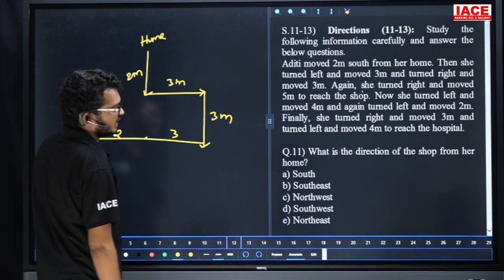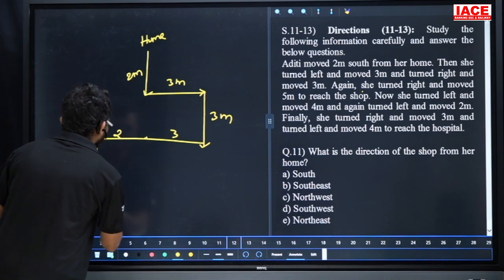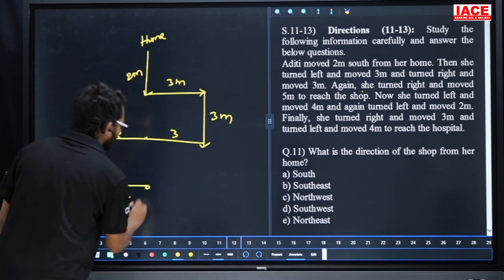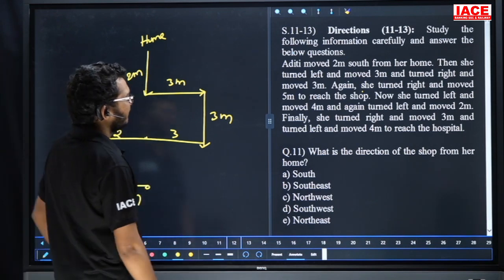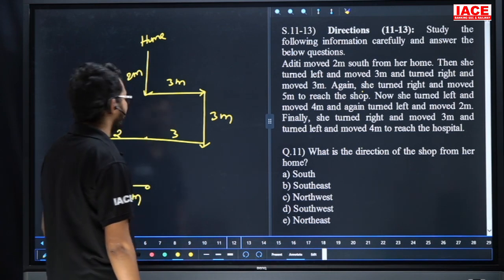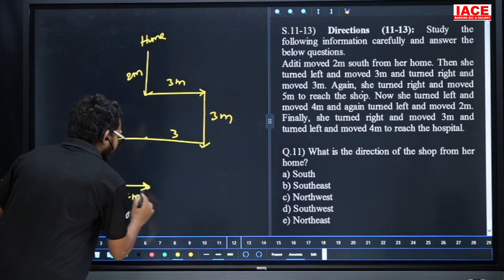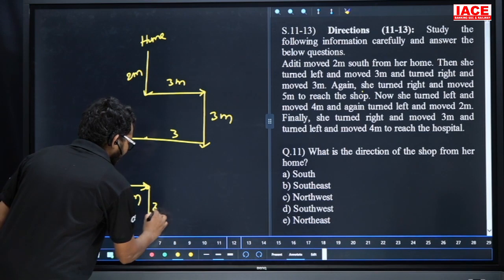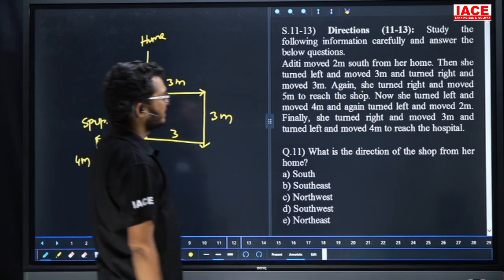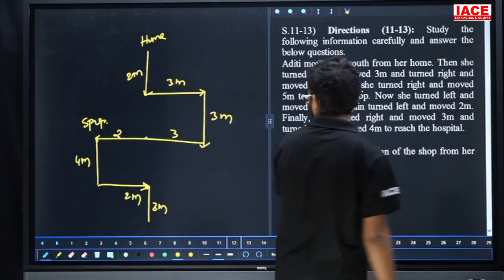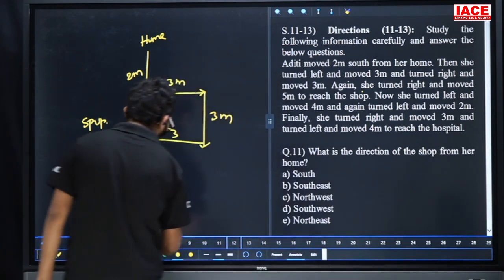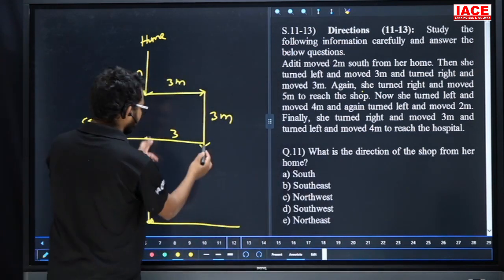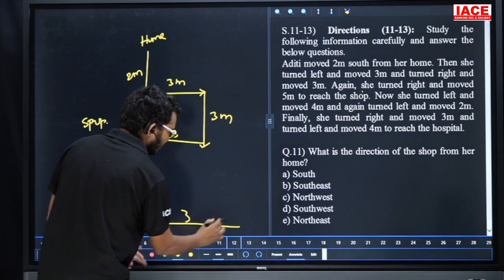And again she turned on left and moved for 2 meters. Again turned on left and moved here 2 meters. Yes. Next one. Finally she turned on right and moved for 3 meters. Facing is now turn on right and moved for 3 meters. After that she turned on left and moved for 4 meters. This one is 3 meters. This one also 3 meters. This one is what? 1 meter.